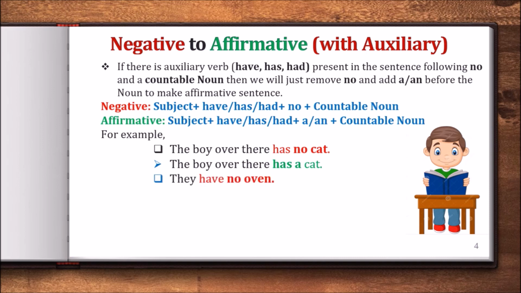Next, they have no oven. Again, you can find no, and there is a countable noun, oven. Now tell me what will be the affirmative sentence. They have oven or they have a oven?